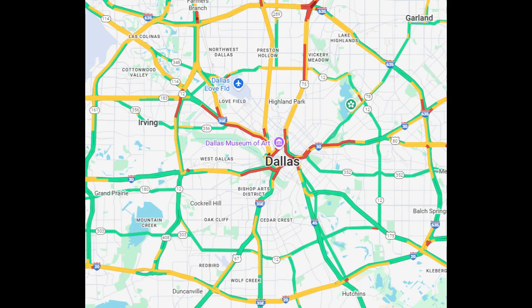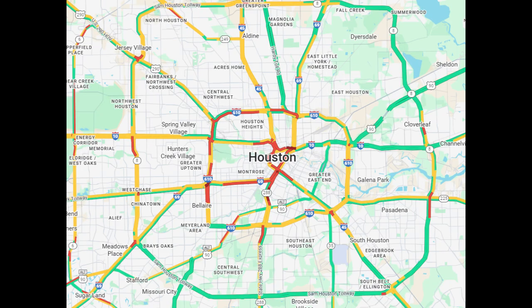And the good thing is, this works on other cities too, like Dallas or Houston.